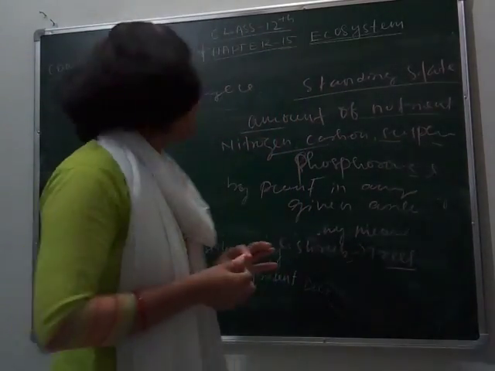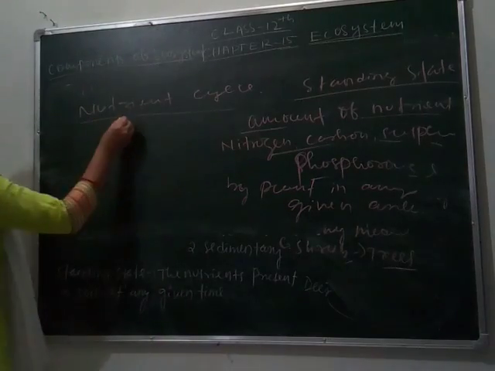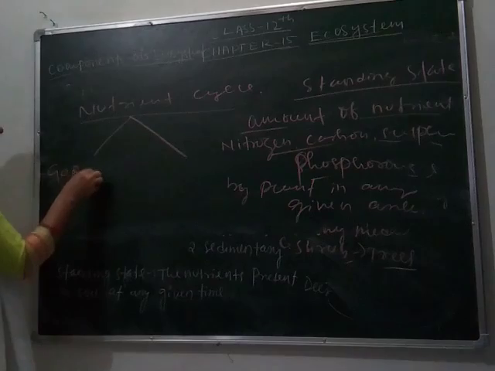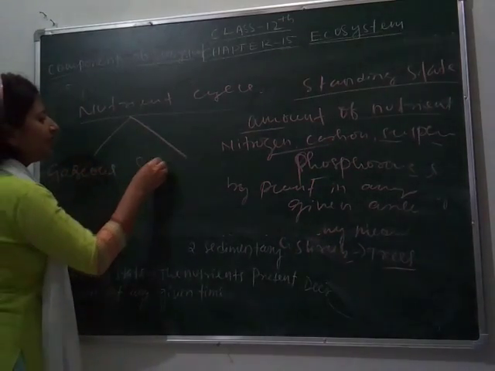So let's understand the nutrient cycle. Nutrient cycle is divided into two types. One is gaseous cycle and another is sedimentary cycle.